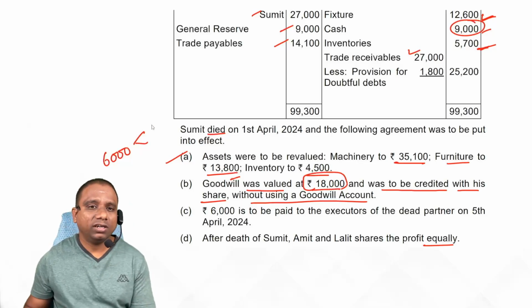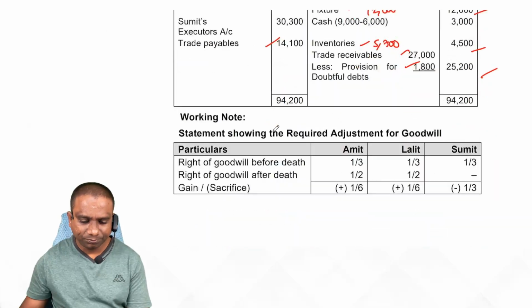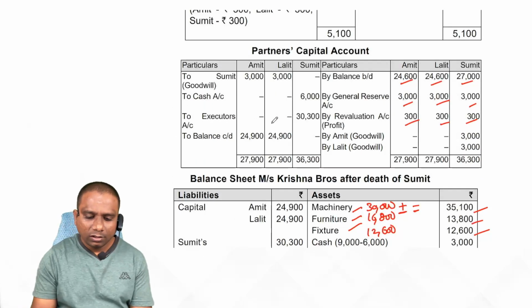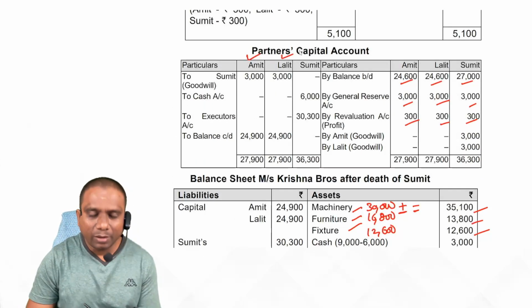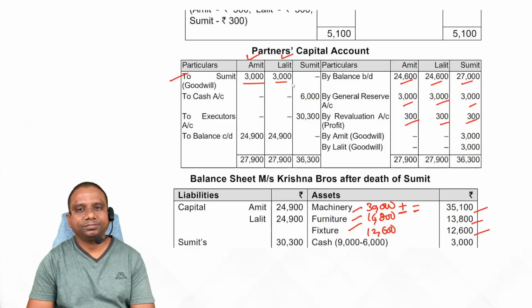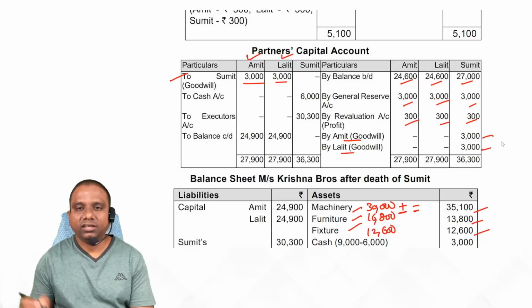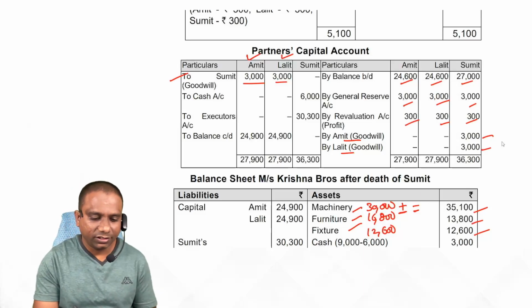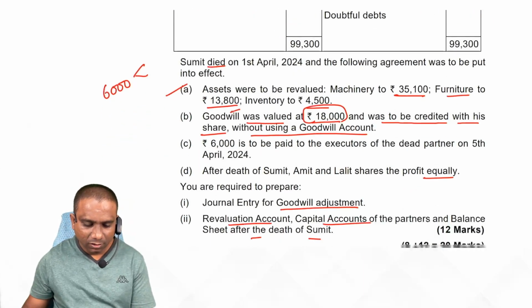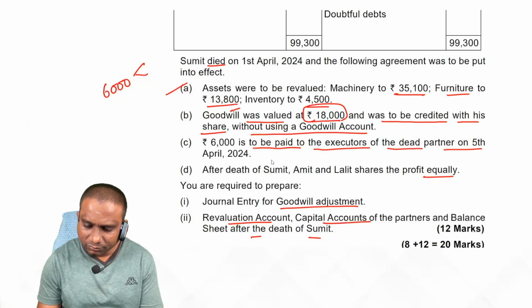Entry: Amit capital account debit, Lalit capital account debit to Sumit capital account, 3,000, 3,000. Goodwill adjusted. Next one: 6,000 is to be paid to the executors of the dead partner on 5th April.